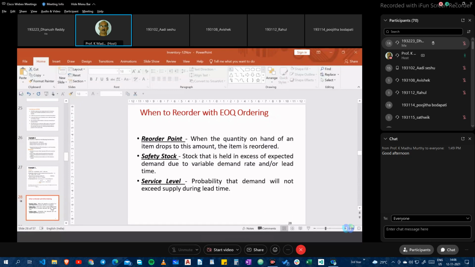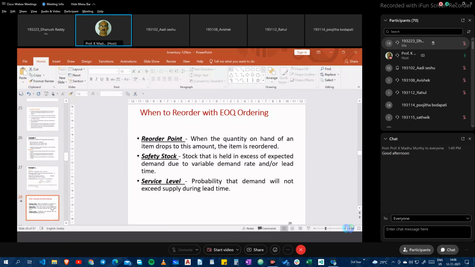In addition to this, we already know what reorder point is. When the quantity on hand of an item drops to a particular level, the item is to be ordered. So this is the reorder point. Safety stock: what is this safety stock? Safety stock is that which is held in excess of expected demand due to variable demand rate and or lead time.